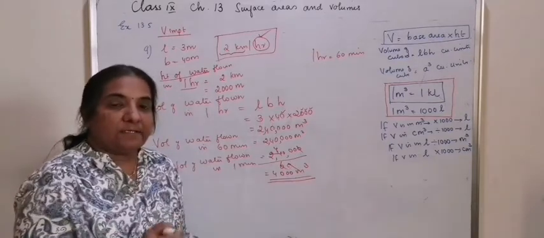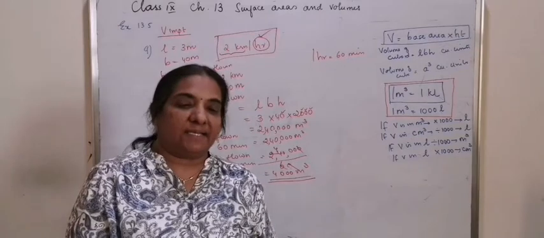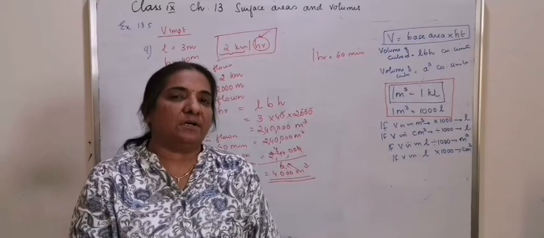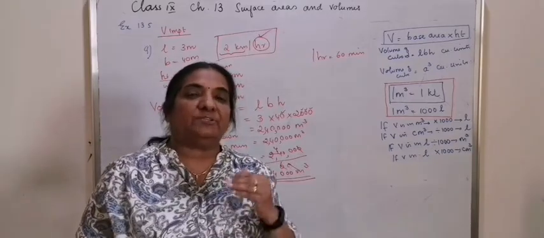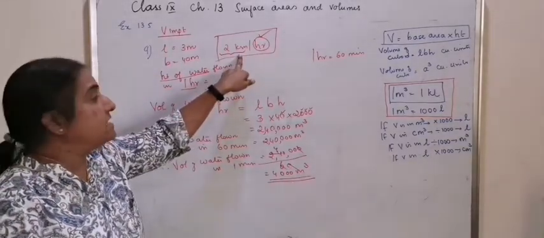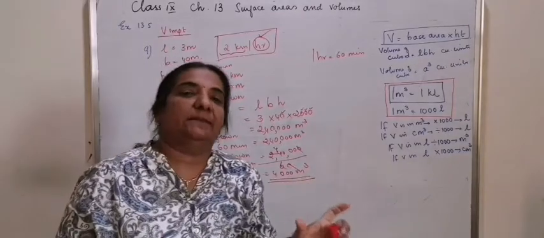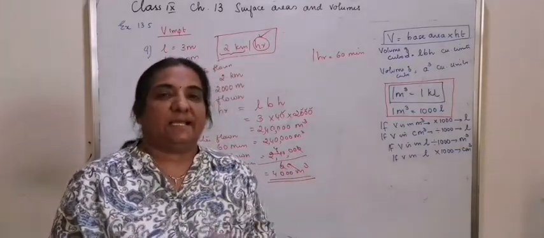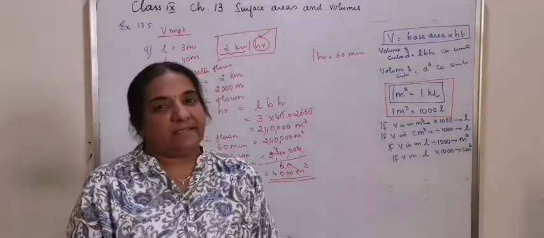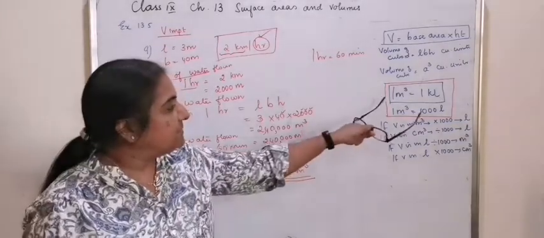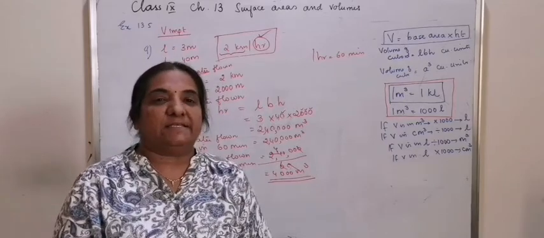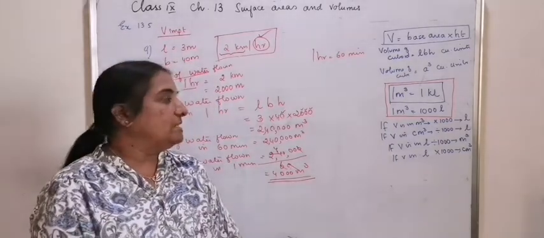Now, the similar questions will be there in class 10 with more details. So, whenever you see the questions like water flowing through a river, if they have given you length, breadth and the speed of the water like this, the speed of the water will always be the length of the water collected in that particular time. So, we take it as the height of the water. This completes exercise 13.5, and the most important concept is the conversion of 1 meter cubed is equal to 1 kiloliter. It may be in the next exercise too, so make it thorough with these conversions.